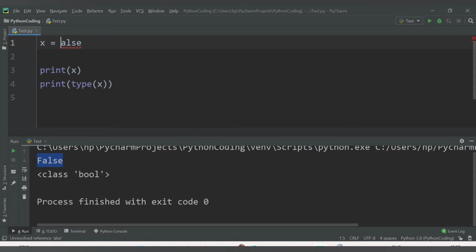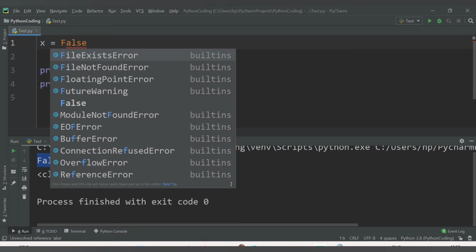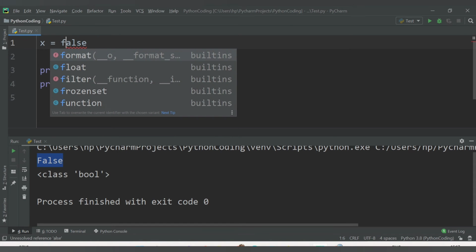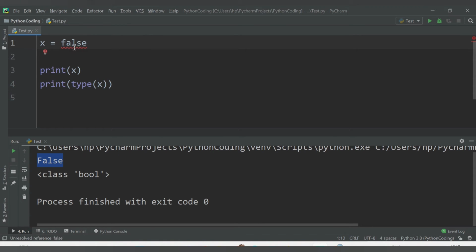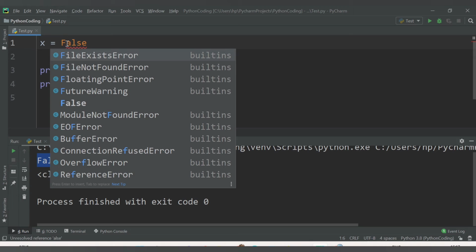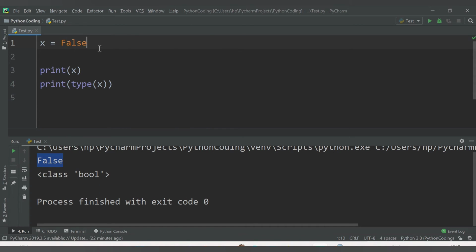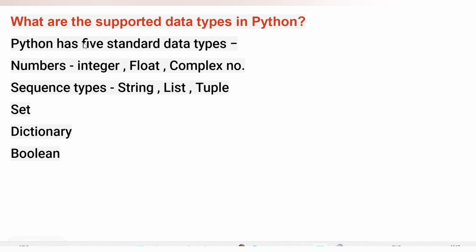If I make changes here, let's say it had the uppercase F, and I make it a lowercase f, then it will not get this value here because it is not a built-in value. Only the value with uppercase F is considered by Python. That is something you need to remember. In a similar way for True also, T should be in uppercase. So these are the data types that are supported in Python. In this way, you can give examples and explain these 5 data types in Python.